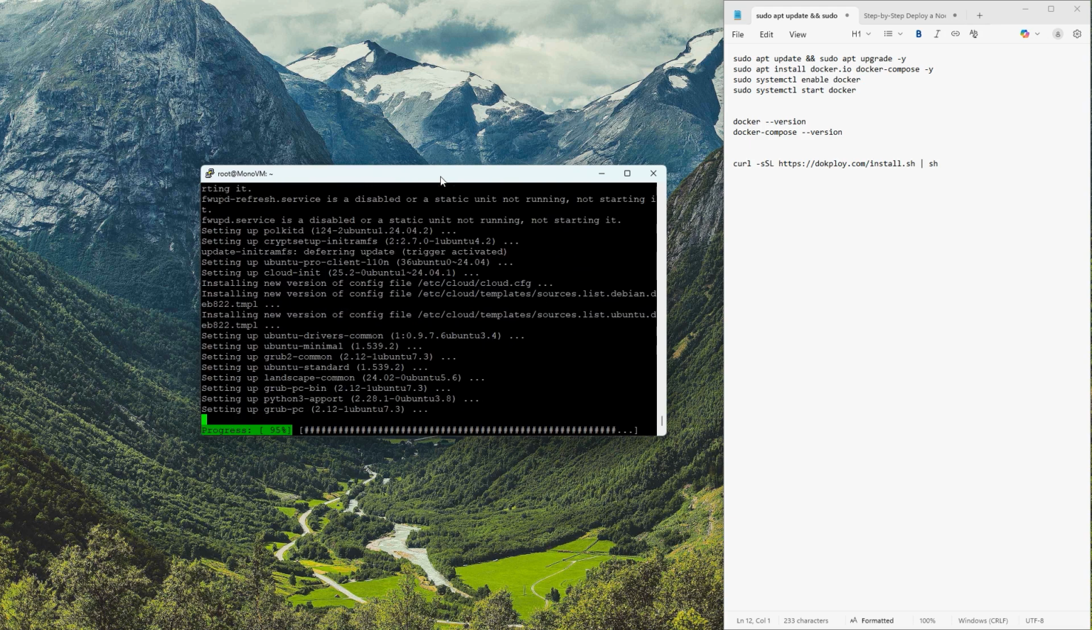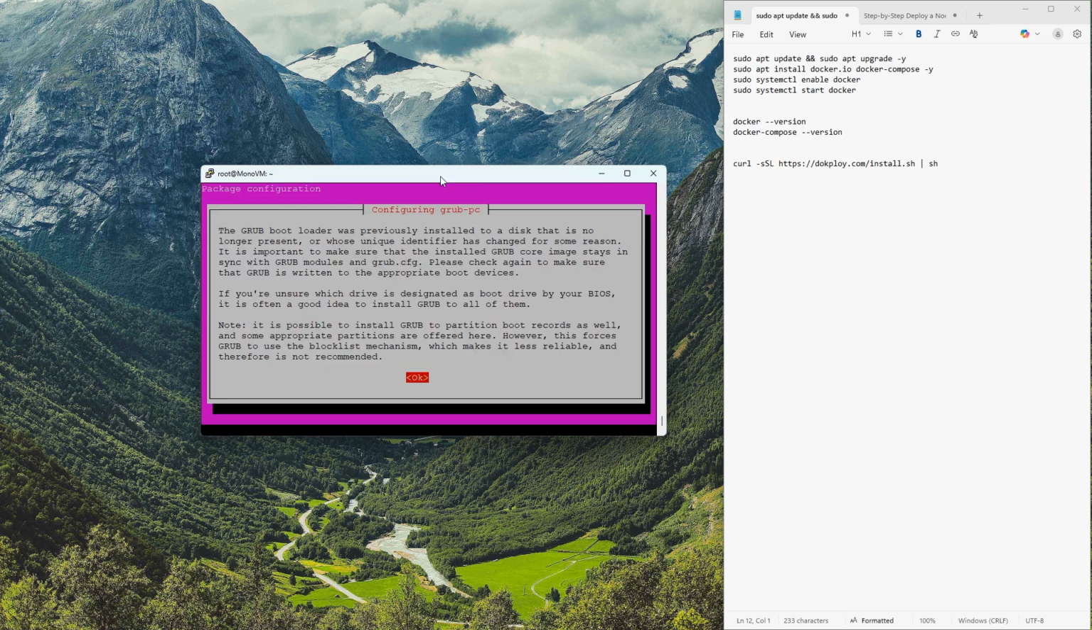The second window is for Grub. When asked whether you want to install Grub in a VPS environment where Grub is already installed, you will usually choose the default option.